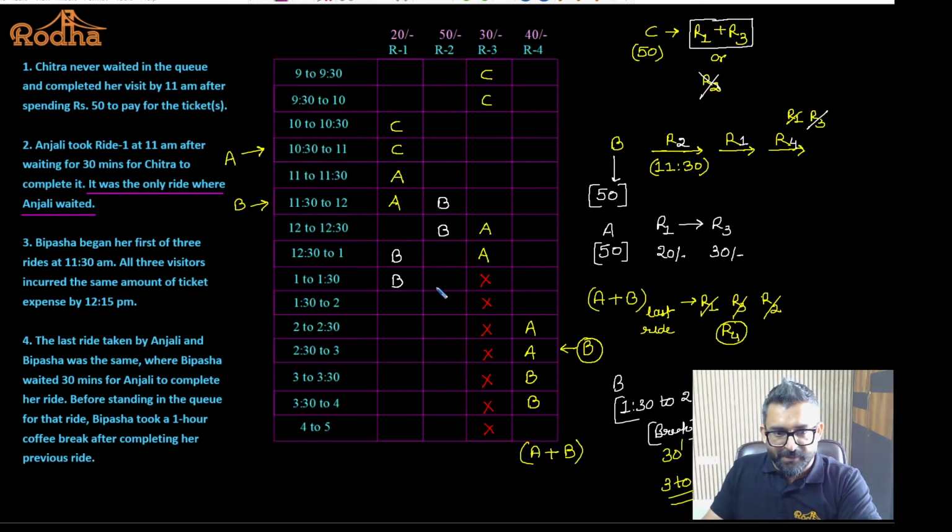Yes. So this was the point which people missed, and there was a question based on this. Anjali did not take a break. If Anjali is not riding any ride between 1 to 2, that means she took a break. That's practically not possible. Anjali already rode ride 1, already used ride 3, already used ride 4. She cannot take the same ride twice. That means Anjali would have taken ride 2 from 1 to 2. I hope it is okay. Fine with this?